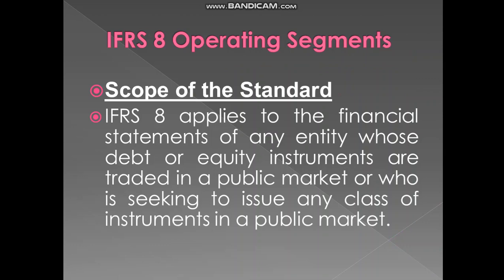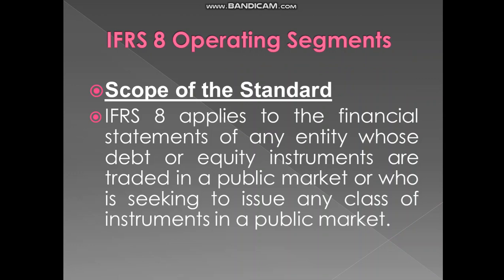So let's see. First, the scope of the standard. The scope of International Financial Reporting Standard 8 Operating Segments. IFRS 8 applies to the financial statements of any entity, any company, whose debt or equity instruments are traded in a public market, or which is seeking to issue any class of instrument in a public market.